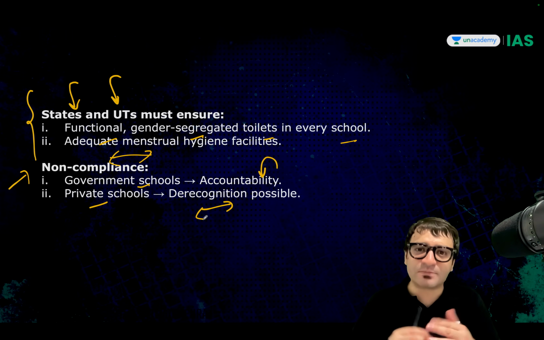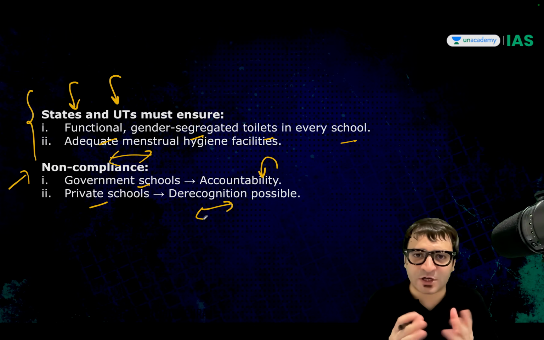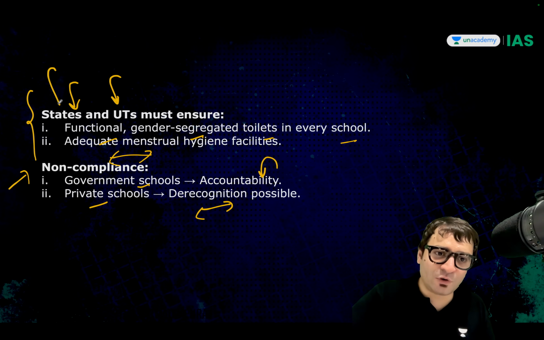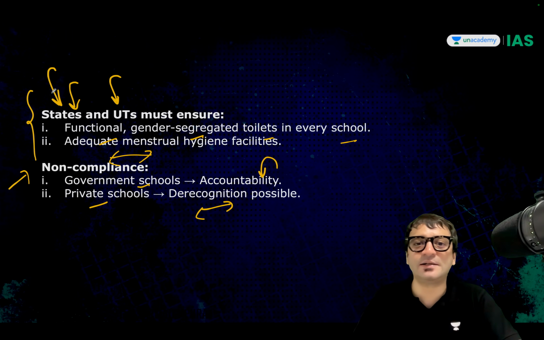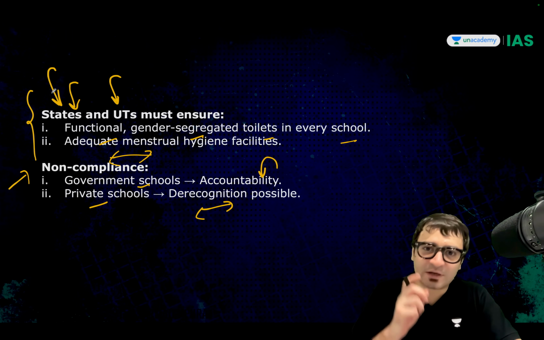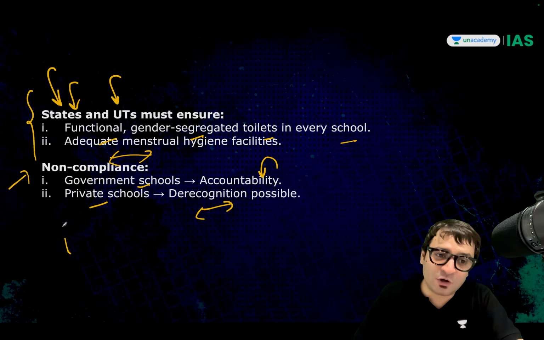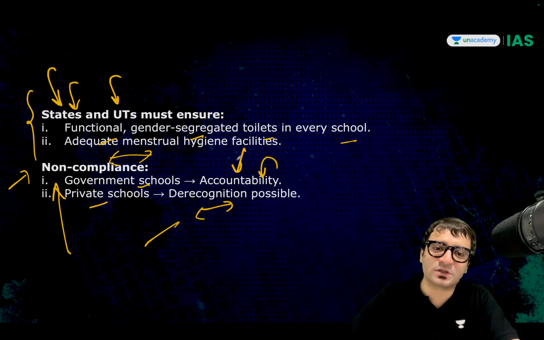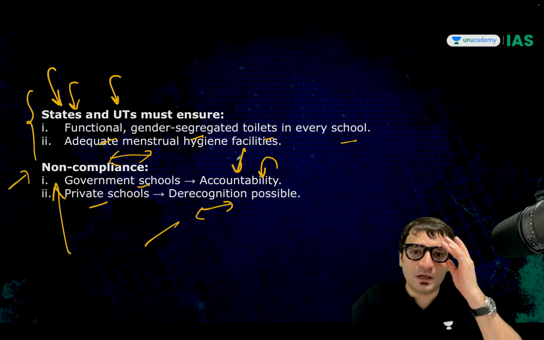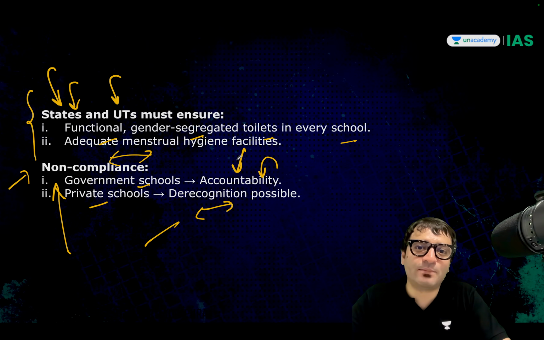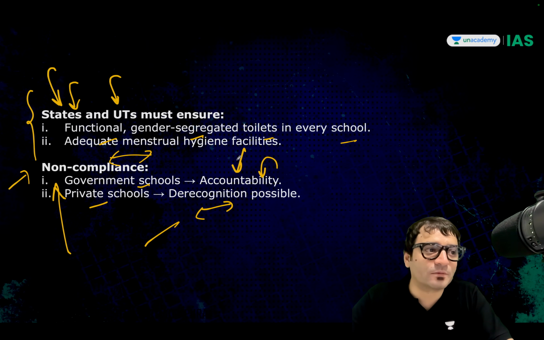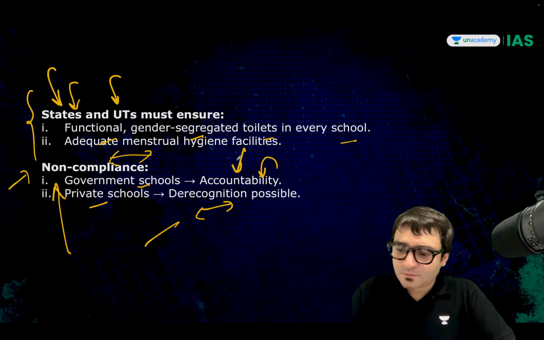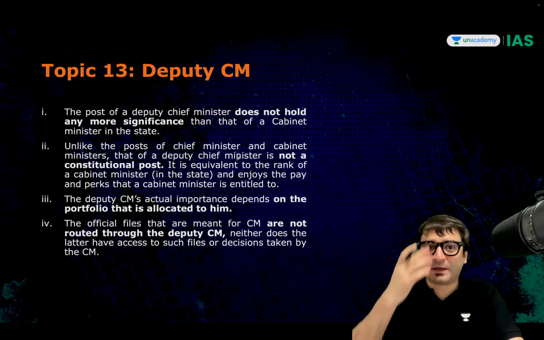So this judgment becomes an important and landmark judgment because it not only gave us another fundamental right, it also imposed conditions on those states and union territories that you have to ensure that these facilities are provided. And if you don't comply, then action will be taken. Private schools may be derecognized, government schools will have to face accountability. Heads will roll. Those officers may be sacked if they were unable to uphold this order of the Supreme Court. Clear? Perfect. Let's look at topic number 13.